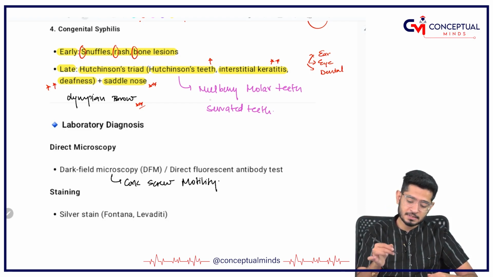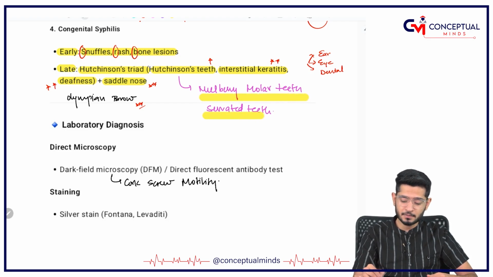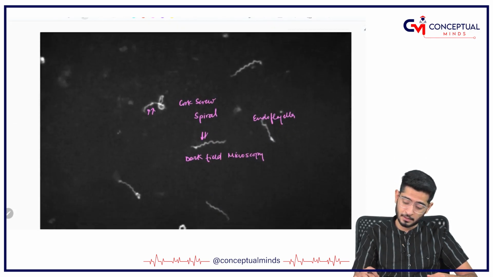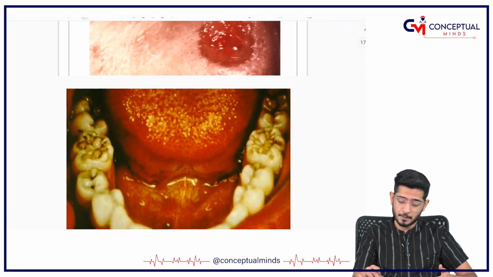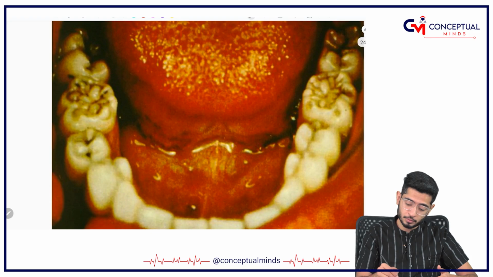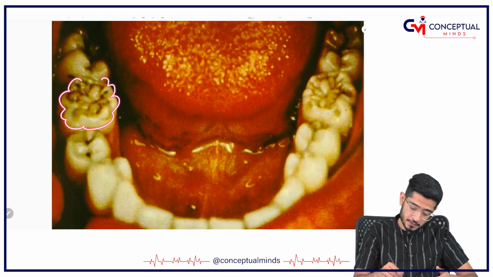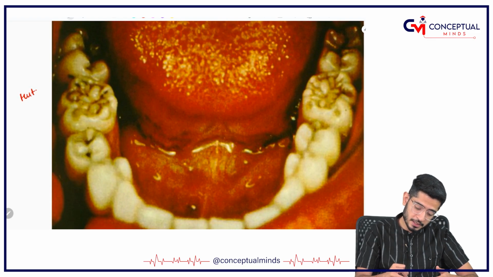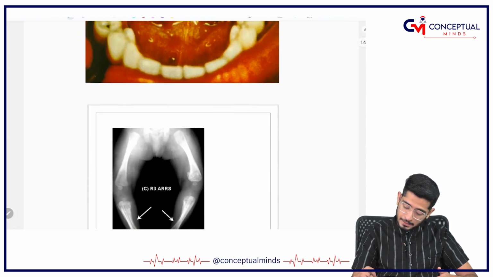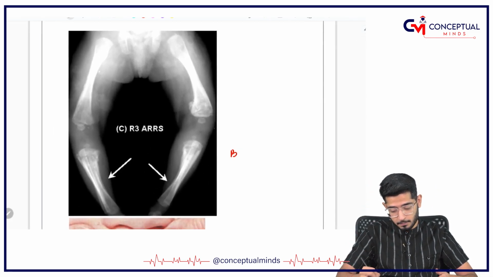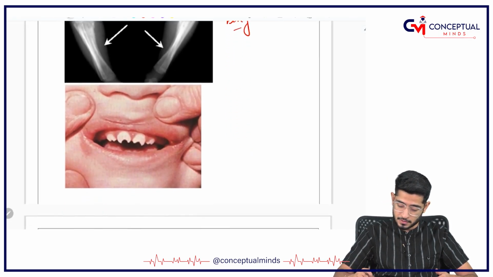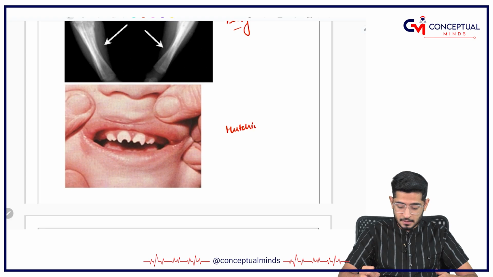Now, what is Hutchinson's teeth? The molar teeth are mulberry-like, serrated. Now, I know people are getting anxious, sir, show us what you are trying to tell. Okay, see here, can you see the molar tooth which is mulberry type? This is the mulberry molar, called Hutchinson teeth. And then bony lesions, can you see how the bones have become in syphilis? These are the bony lesions in syphilis. This is also Hutchinson's teeth. Hutchinson's teeth means they have got serrations. Normally this is the tooth, now they have got serrations.